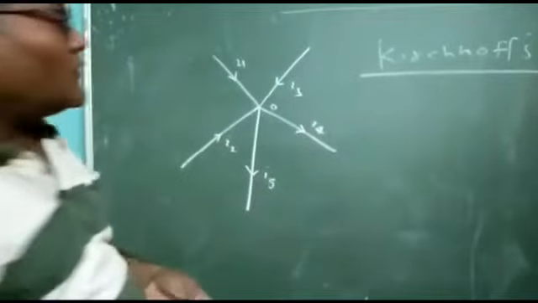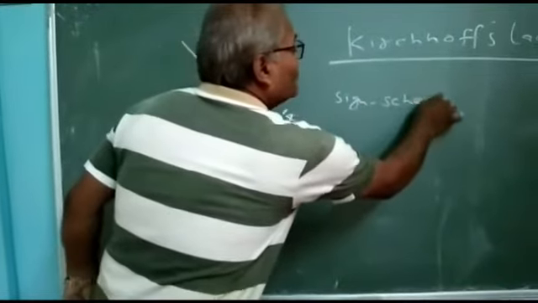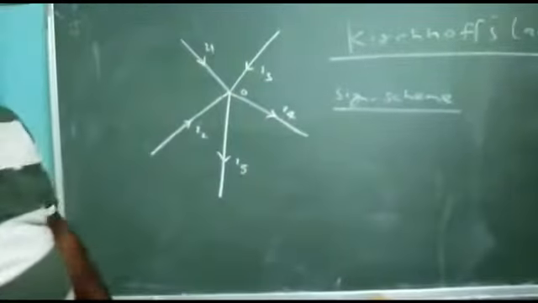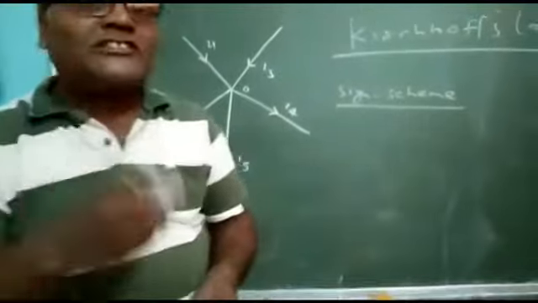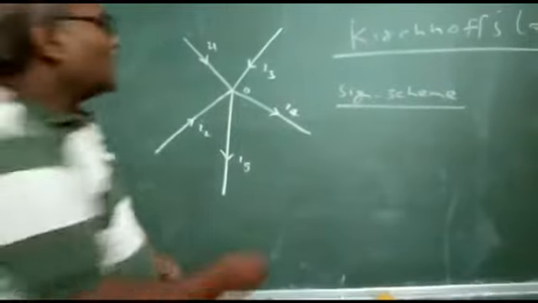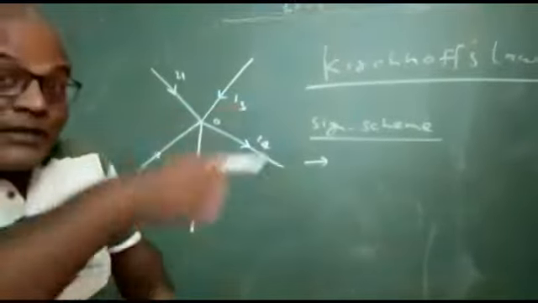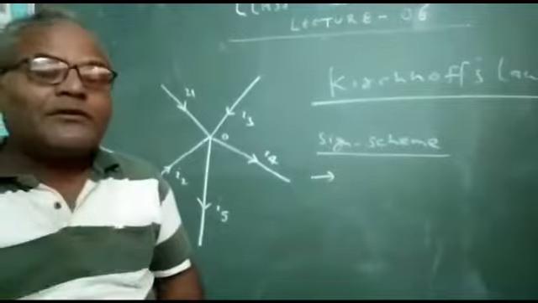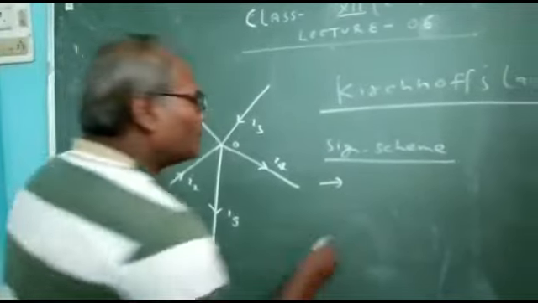Here, the sign scheme, how you arrange all the electric currents at a particular point or junction. It is my step, and just remember it. All incoming currents are positive and all outgoing currents are negative.